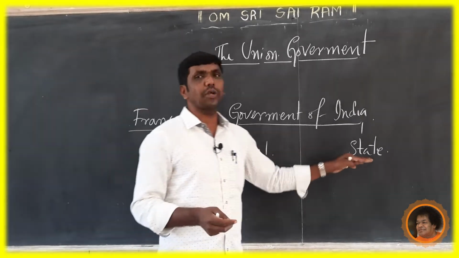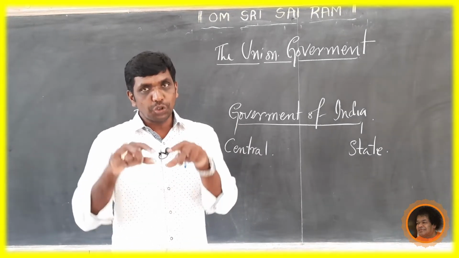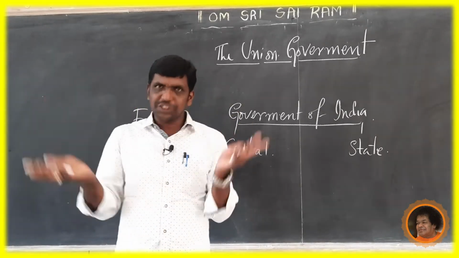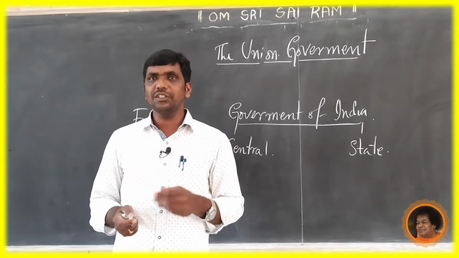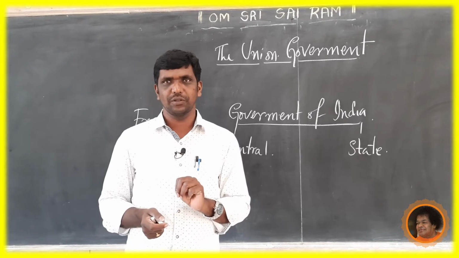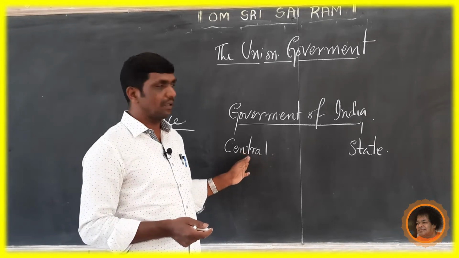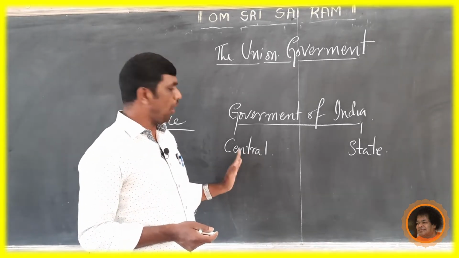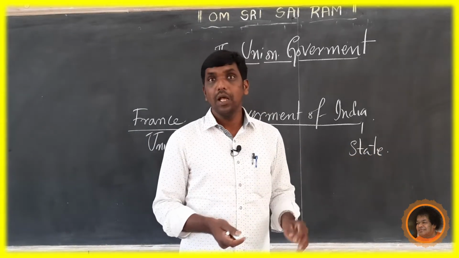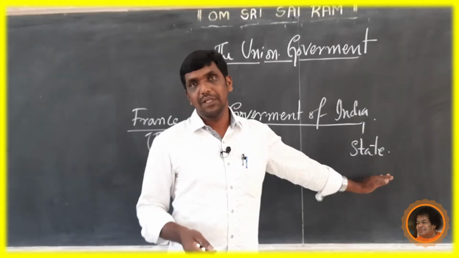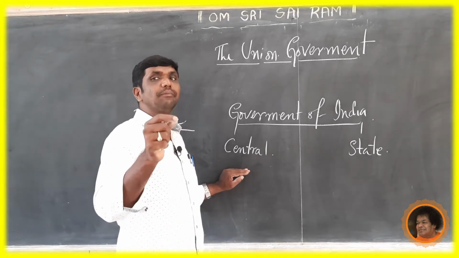Here power is clearly allocated. The jurisdiction of the central government and the jurisdiction of the state government are clearly mentioned. There are three lists: central list, state list and concurrent list. Some subjects are allocated to the central government, and some subjects are allocated to the state government. In the concurrent list, both have the powers. Here the state and the central government both have the power to frame bills and laws.